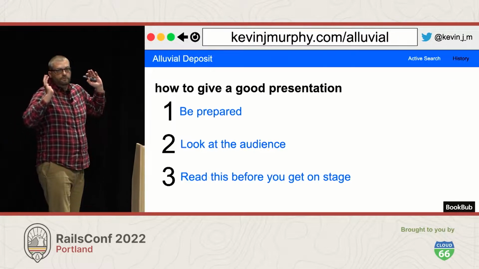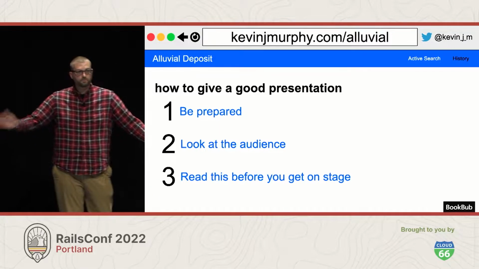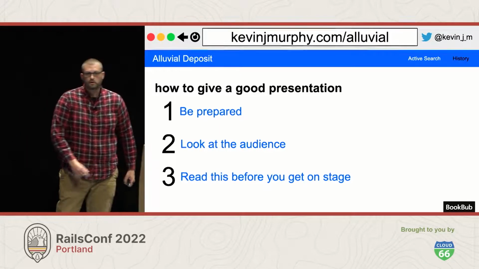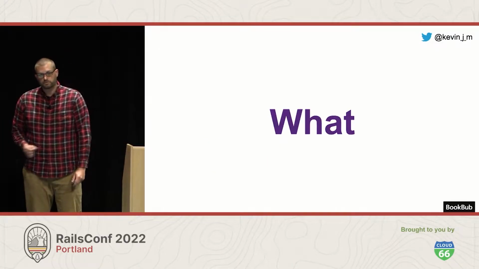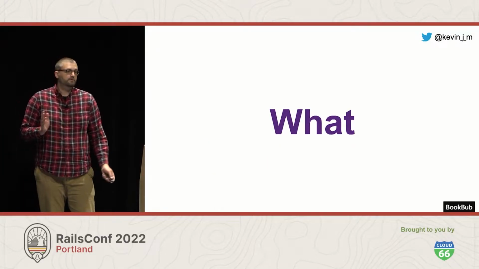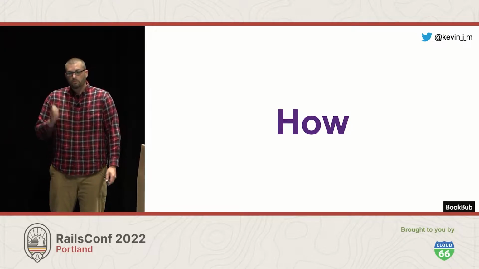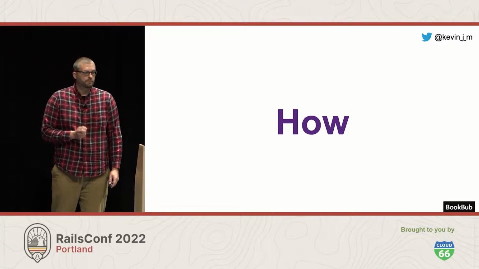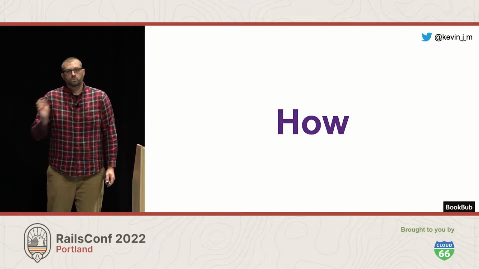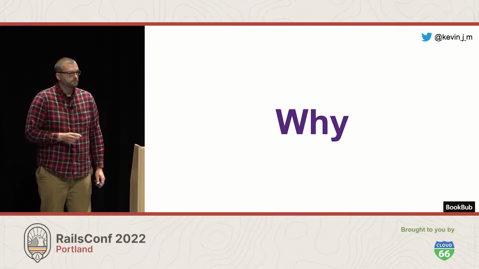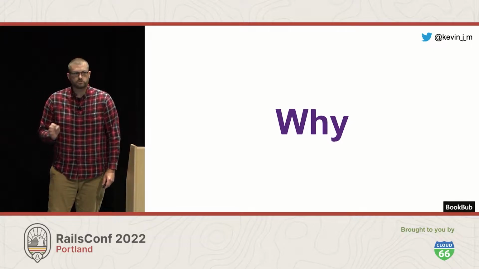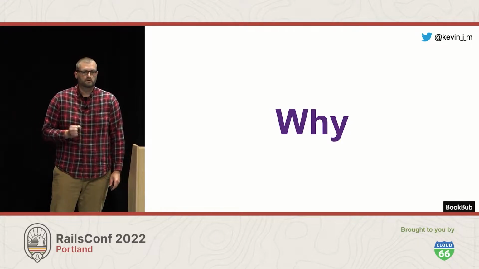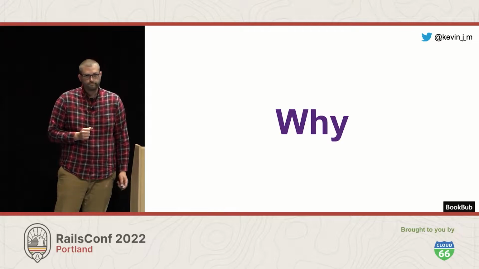But look, I search for things all the time. And maybe you do too, and maybe that's why you're here. And we're gonna talk today, not only about what sort of things we search for, we're also going to talk about how to search for them. But what I want you to think about as we're going through this presentation is why you search for the things you search for. Because I think if you think about why, it can help narrow down the search criteria you take and will help you get a faster resolution.